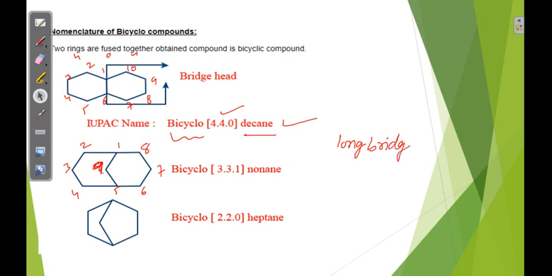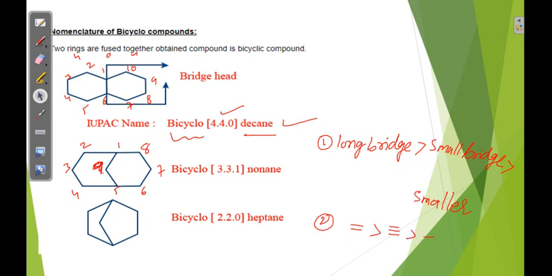then the smaller bridge, then smaller. Number 1 goes to the smaller. Suppose any double bond is there. If a double bond is there, double bond is more preferred, then triple bond, then single bond.